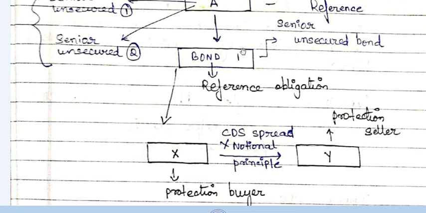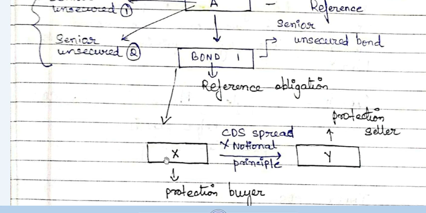He will tell him that I have bought this bond. Now I want a protection on this bond. I want to mitigate or hedge the credit risk on this bond. So what will happen is that this Y will say, okay, you can buy a credit default swap from us.